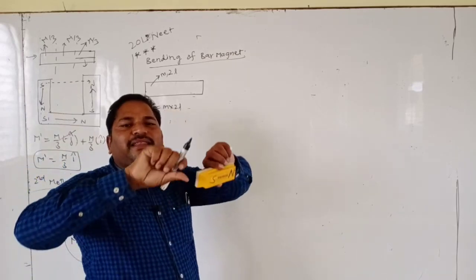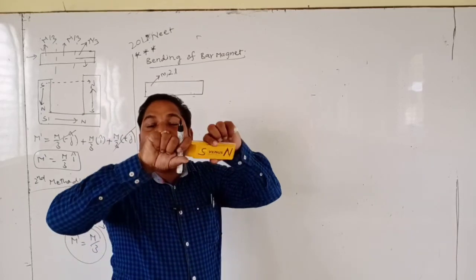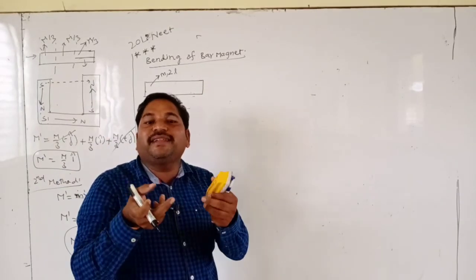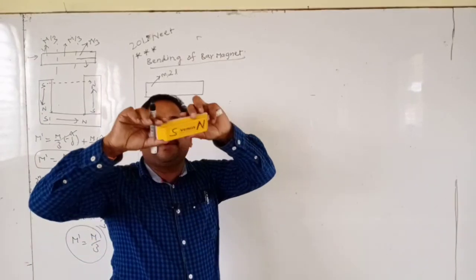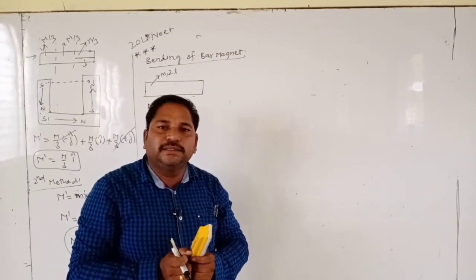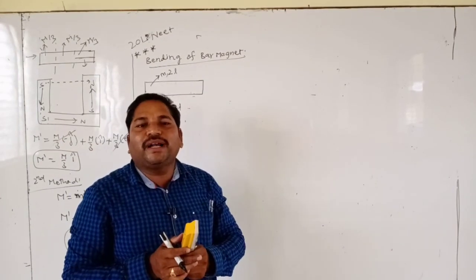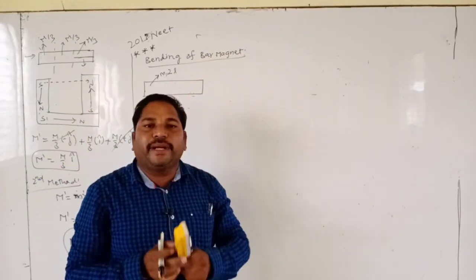Now it is bent in the form of an arc. When it is bent in the form of an arc, what is the new magnetic moment of the bar magnet? We bend it in the form of an arc at an angle theta. Then what is the new magnetic moment of the bent bar magnet?